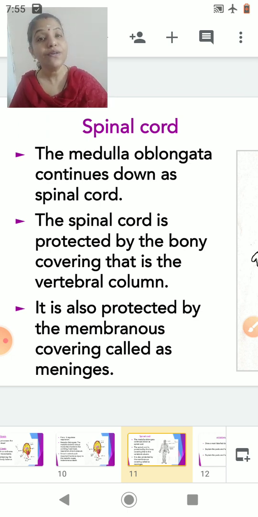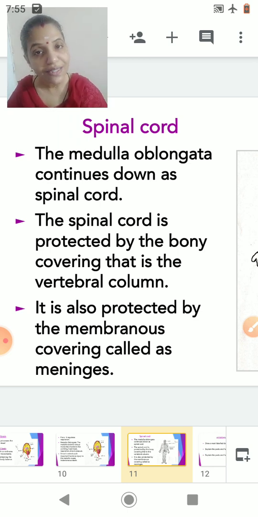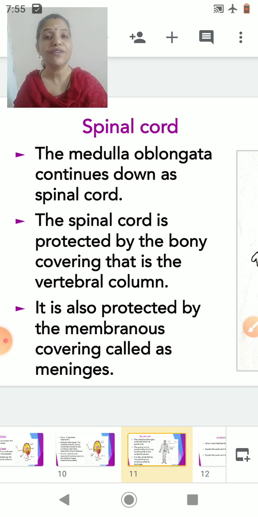Now in addition to the vertebral column, the spinal cord is also covered by three membranous coverings which is called as a meninges. And in between the meninges, here also there is presence of a fluid called as a cerebrospinal fluid, and the function remains the same. Okay.